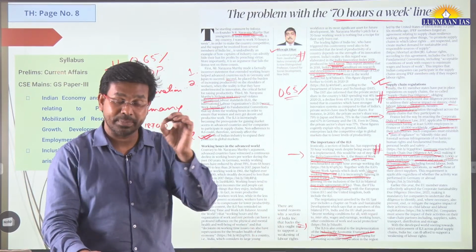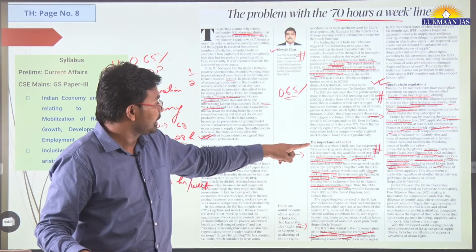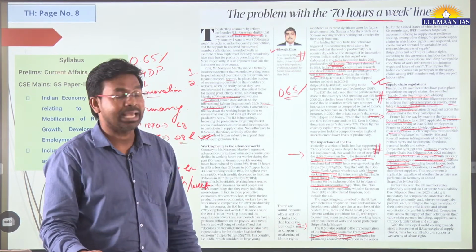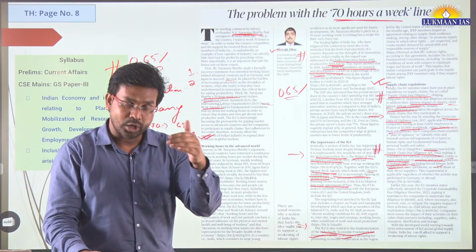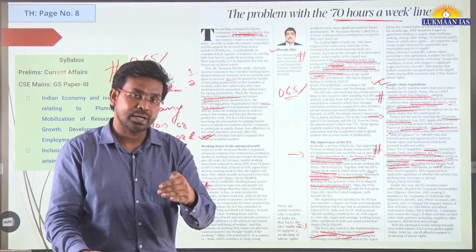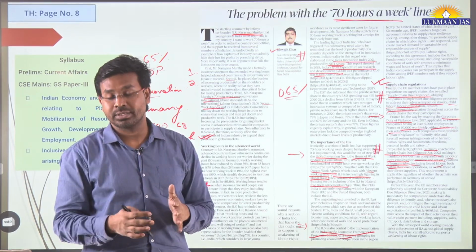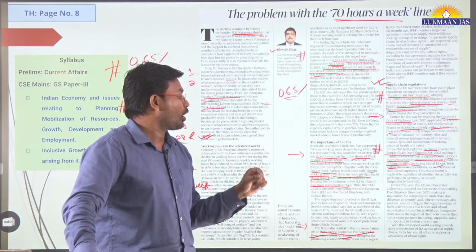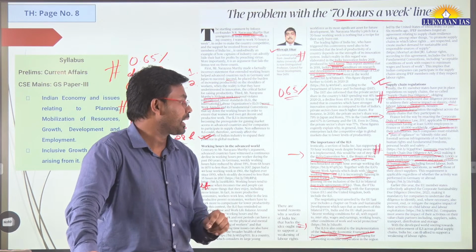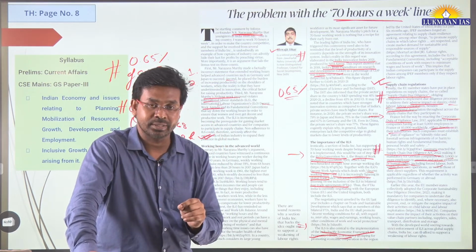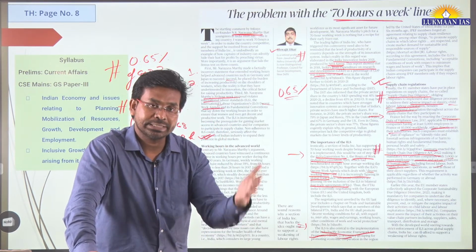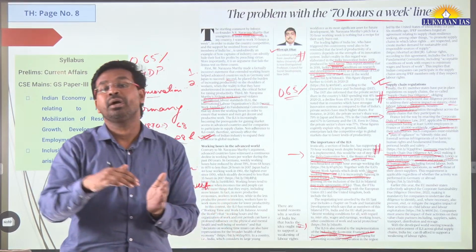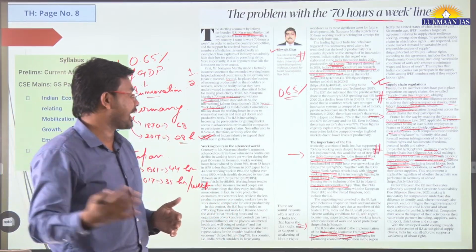According to that act, these companies should make sure that there are no violations of human rights and no forced labor within their company premises, and also on the suppliers' side as well.